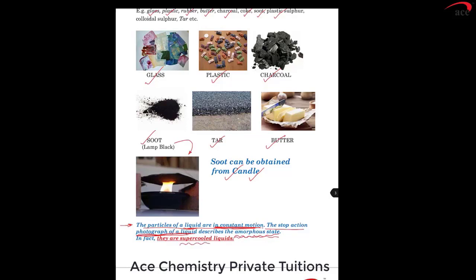Therefore, they are also called supercooled liquids. So amorphous solids are also called no-form solids, jhoote solids, pseudo solids, and supercooled liquids. Why the word supercooled? Because we imagine them as liquid only, but the particles are very close. We know the particles come close when you liquefy or when you cool it down. So as if the liquid has been suddenly cooled, then whatever you visualize is nothing but an amorphous solid.